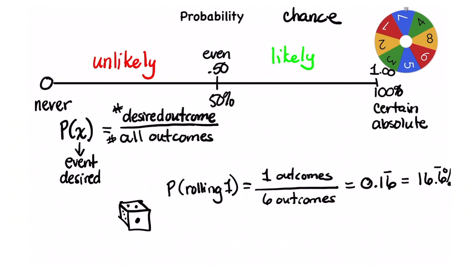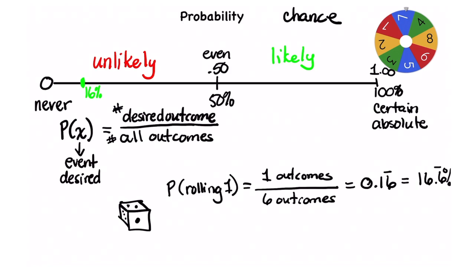It's taking this event and thinking about the number of outcomes you want out of anything that can actually happen in that situation. So on our number line, 16% will be around here, somewhere in the realm of unlikely, moving towards 0. But it's not impossible. There's still a 16% chance that it can happen. It's just not very likely at all.